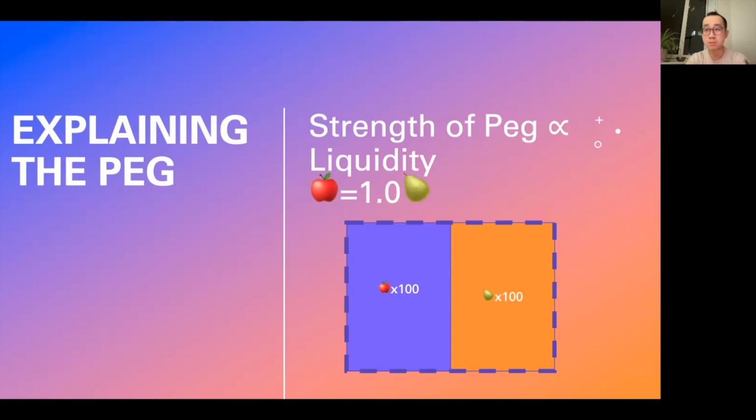However, if there's more liquidity in the pool, this story changes. Let's say this trader at the farmer's market has 100 of each fruit. An apple trades for the same price as 1 pear simply because there's an equal number of apples and pears in the pool. If this same person comes along and says, I want to just dump my 2 apples and take out 2 pears because that's what I prefer eating for dinner tonight, after the farmer agrees to the trade, he then finds that 102 apples is, in his view, the same worth as 98 pears, which means that the exchange rate of an apple is now worth 0.96 pears. This provides a considerably better price for other traders on the market to sell an apple for a pear as compared to the previous example where liquidity was low.